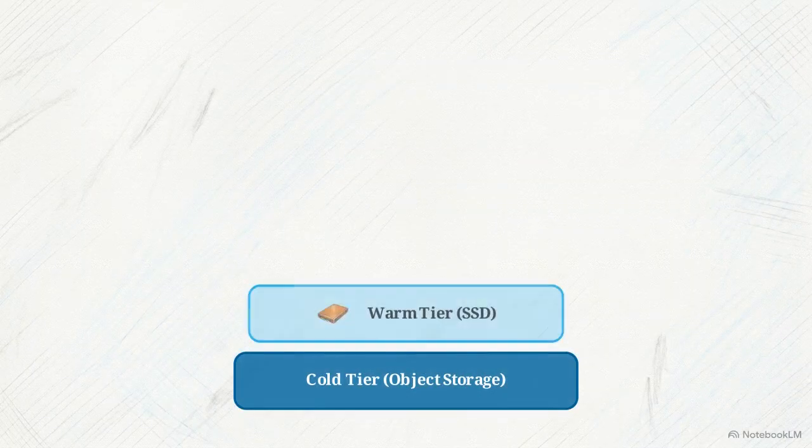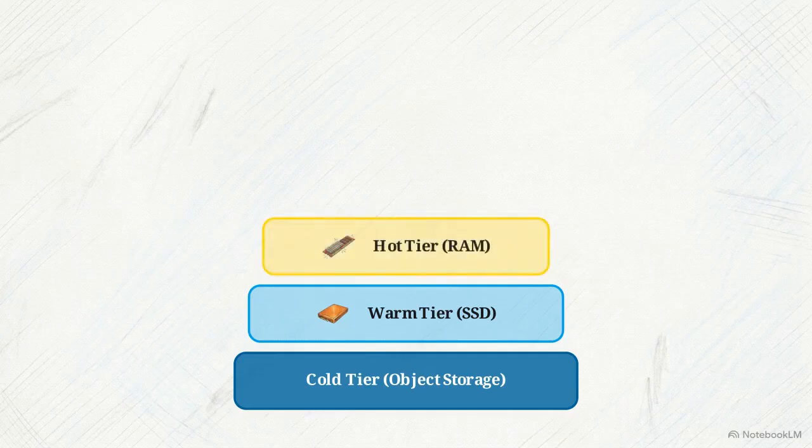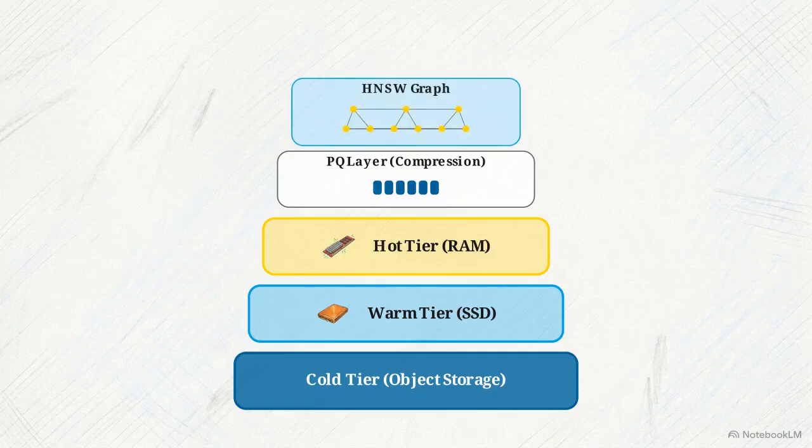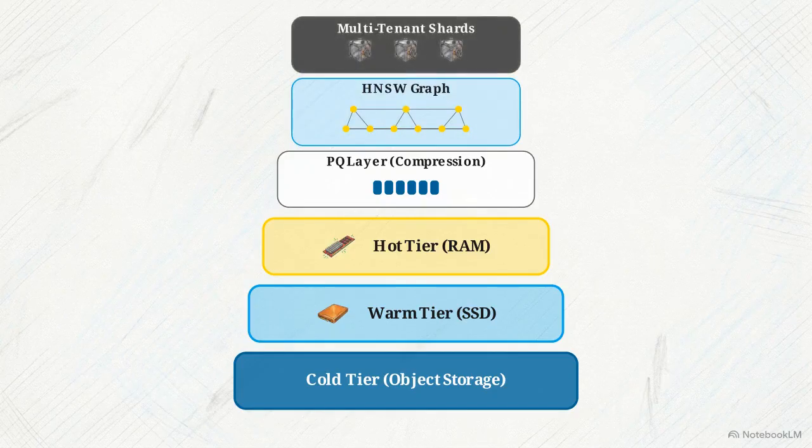Highly active data is kept hot in RAM. Warm operational data is mapped to SSDs, and cold archives are pushed to cheap object storage. On top of this, documents are compressed via product quantization, structured for fast traversal through an HNSW graph, and locked securely inside physically isolated multi-tenant shards.